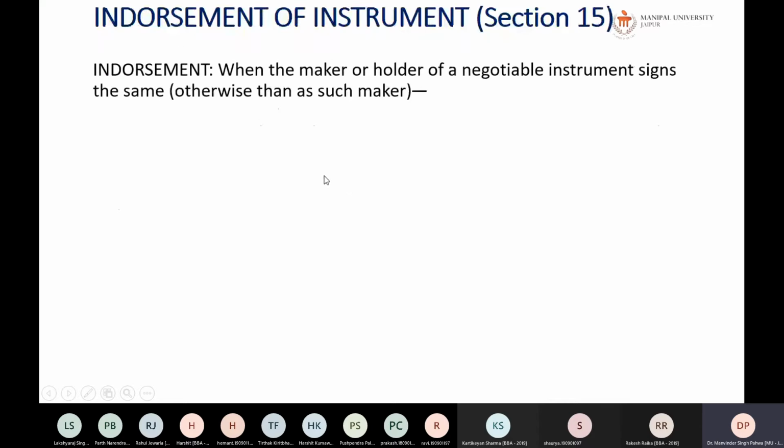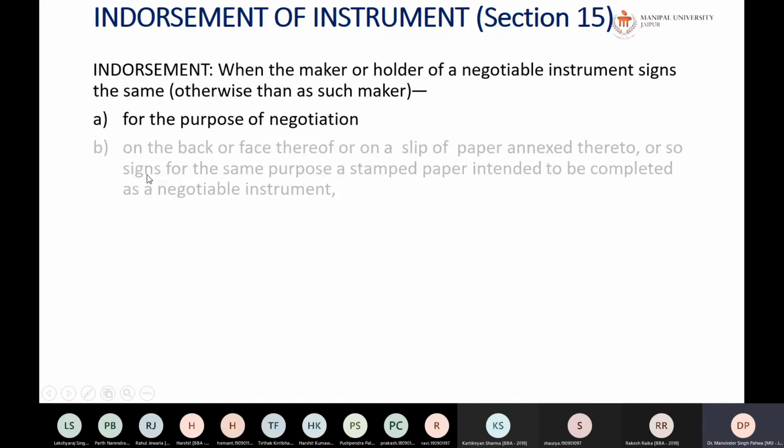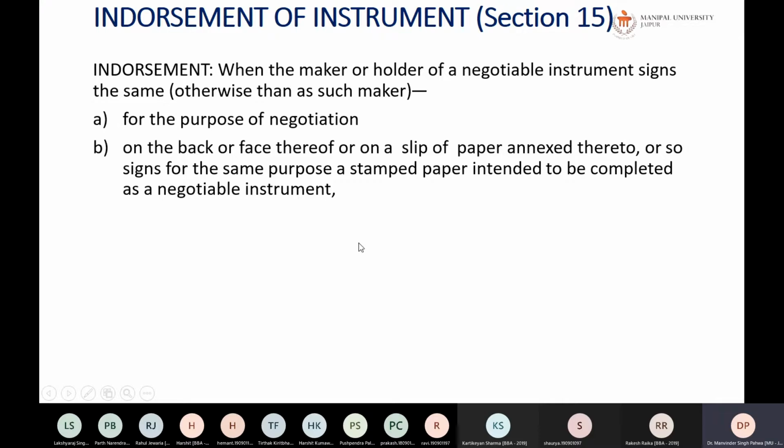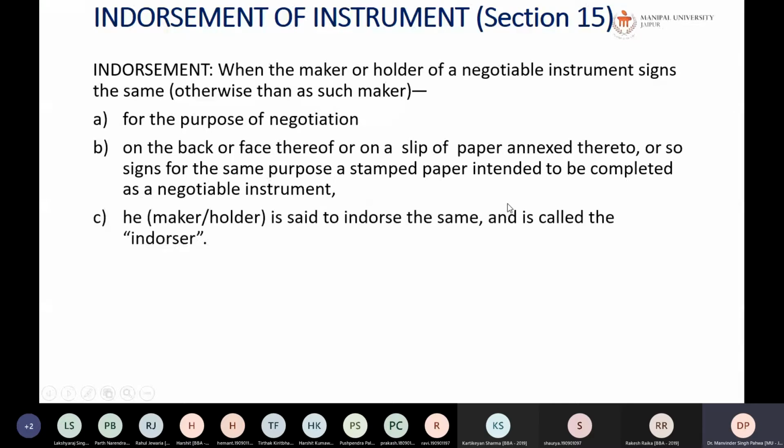So if you see the endorsement of the instrument, we studied yesterday that when the maker or holder of the instrument signs the same for the purpose of negotiation, on the back or the face of it, or on a slip of paper annexed to it, and delivers it to someone else, that is called endorsement.